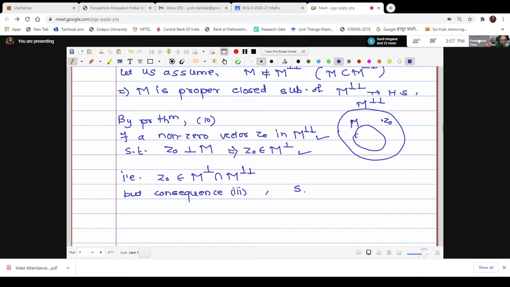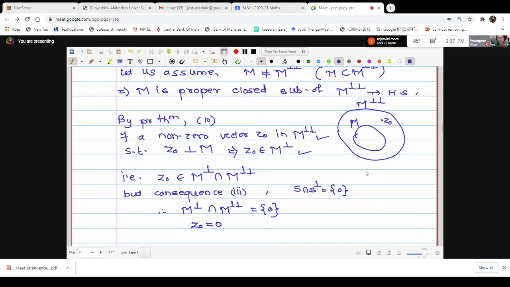S intersection S perp is singleton 0. Therefore M perp intersection M double perp is singleton 0, and so Z0 is equal to 0.